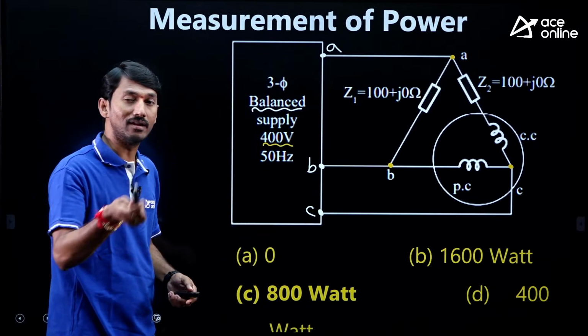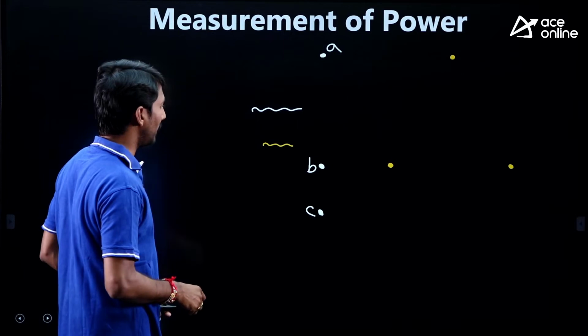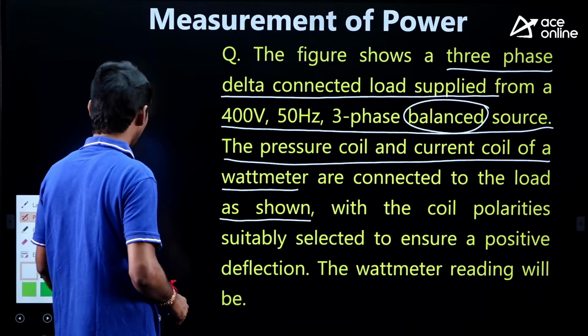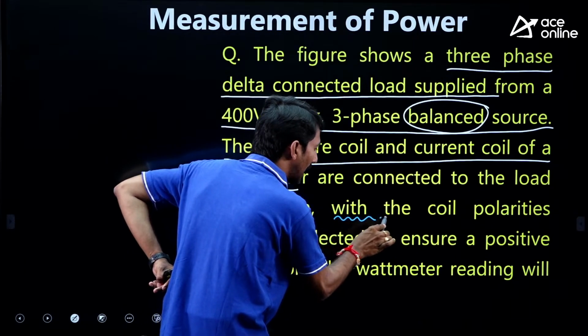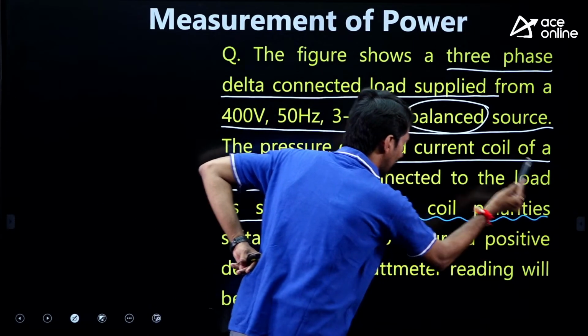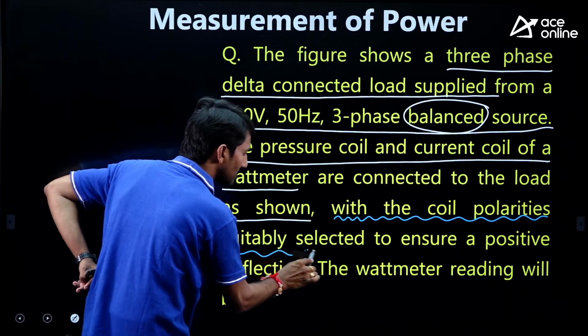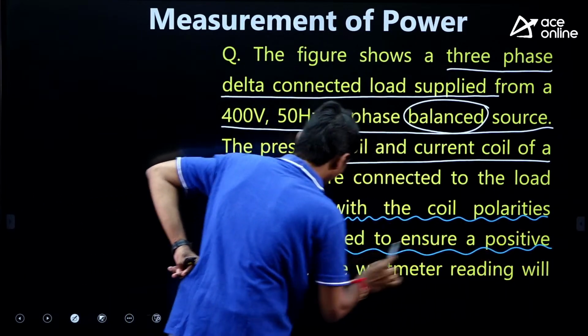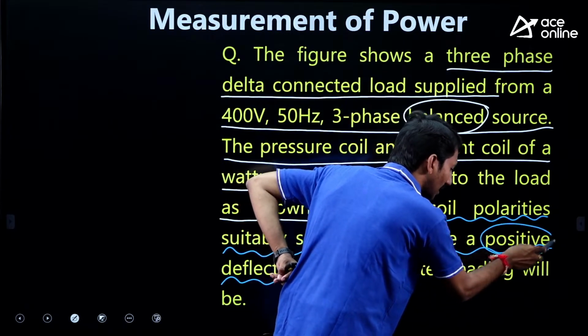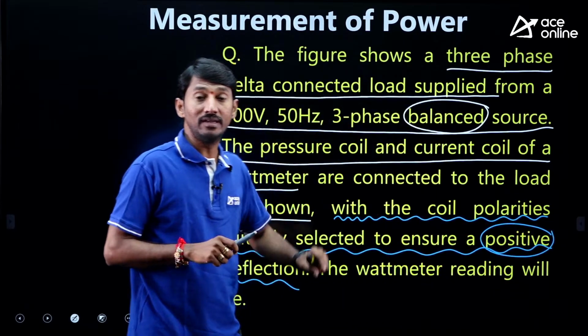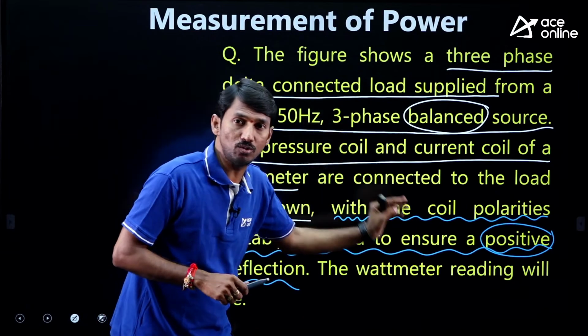No guys, kindly read the question now. This point is very, very, very important. Kindly focus. Last step. Here, with the coil polarities suitably selected to ensure a positive deflection, it means the coil polarities are adjusted such that it is showing positive deflection.